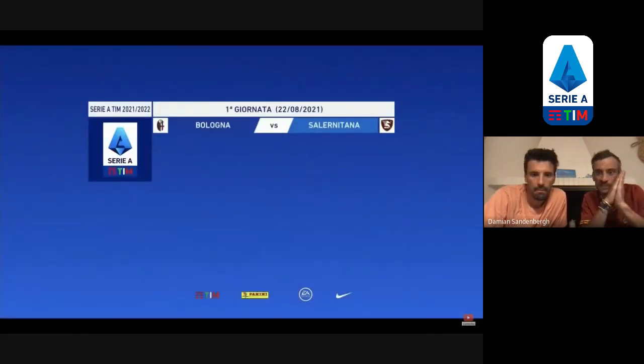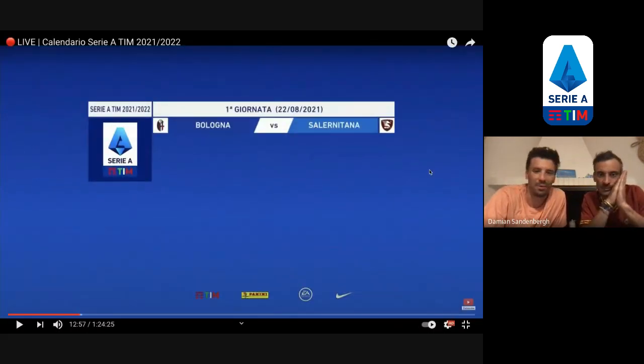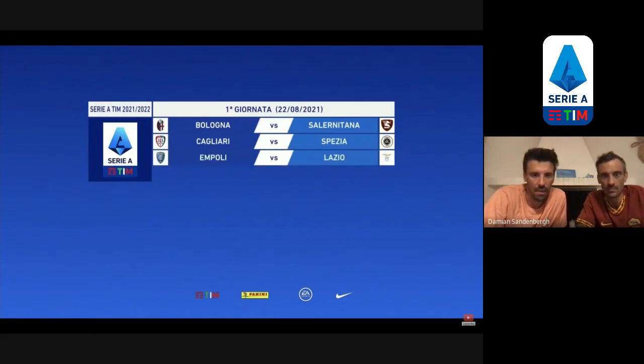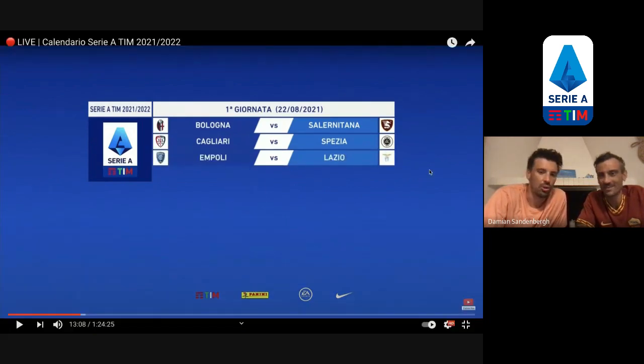Ci siamo. Bologna Salernitana, the first one. So it's a newly promoted team up against Bologna. Come on, Empoli. Bologna Salernitana. Yeah, we got that. Exciting. Cagliari Spezia. Not a bad game. Good for Cagliari, I think. Empoli Lazio. Bastards. So Roma's playing at home, so we could actually go to the Olimpico for that one.